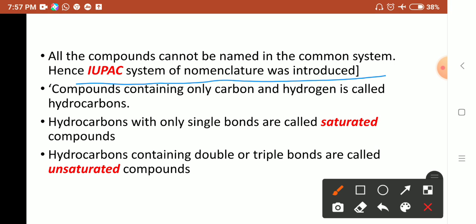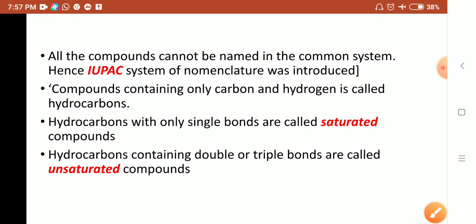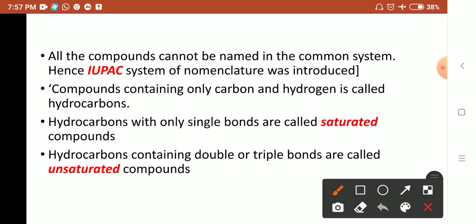This is very, very important, because we have certain rules in this IUPAC system. You should understand those rules, and then you will be able to give the name for any structure given in the exam. Here I have given the bracket, you close that bracket while writing. Then next you write down the points in your notes. Compounds containing only carbon and hydrogen are called hydrocarbons.